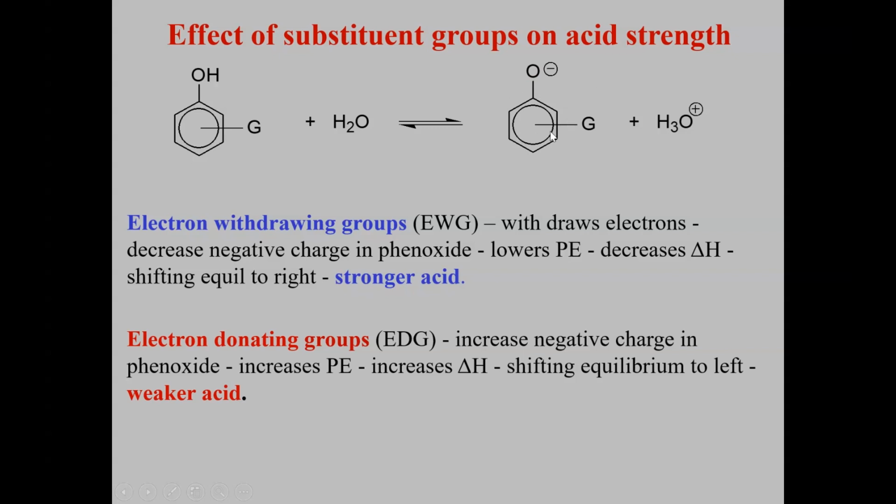If there is an electron donating group, the phenyl is already electron rich. O− is donating its electrons. An electron donating group again donates electrons. It becomes much more electron rich. Then it becomes much more unstable. That's why it decreases the acidity.